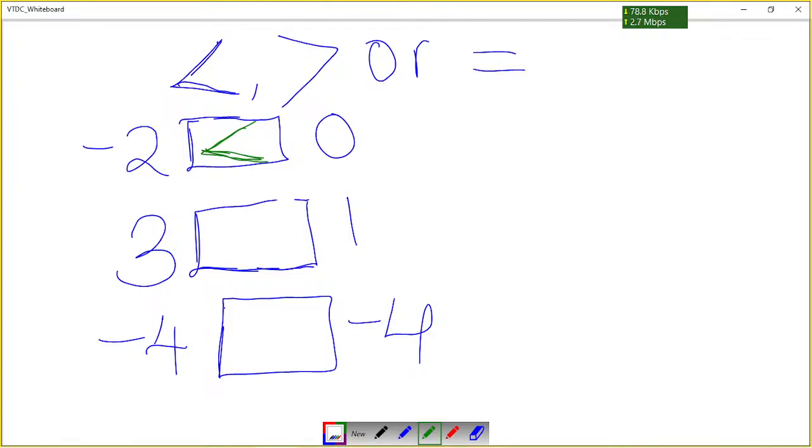Then when you look at 3 and 1, we learned that on the positive side, going to the right side, numbers increase in value, and 3 is on the right side of 1. That means it has greater value than 1. So we're going to say 3 is greater than 1. Now, when we look at negative 4 and negative 4, these are found on the same position. That means they are equal.